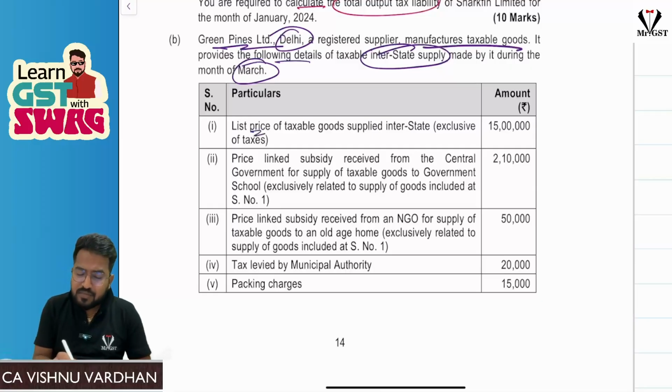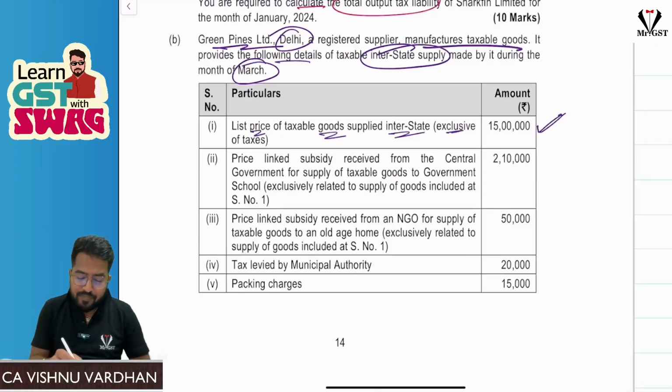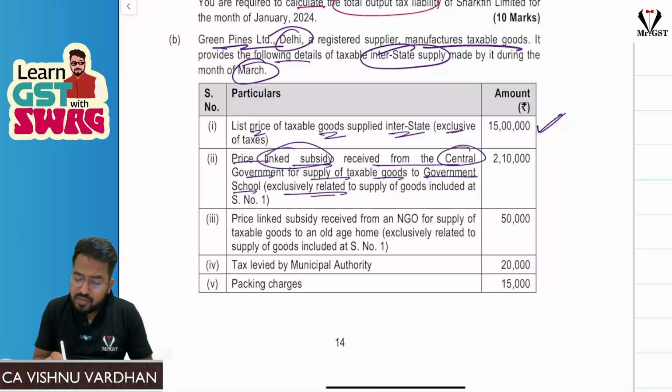Okay, they gave the list price of the taxable goods supplied interstate, excluding taxes. Excluding taxes. So 15 lakh is the list price. Okay, price linked subsidy received from central government for supply of taxable goods to a government school. Okay, price linked subsidy from central government. This is exclusively related to supply of goods included at serial number 1.